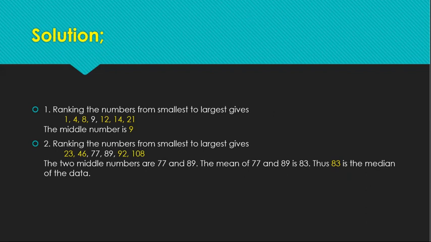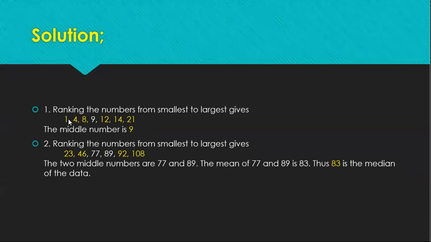Sir, paano kung repeated yung number? Ganun pa din. If the number is repeated, you have to take them individually. So for example, we have here 1, 4, 8, 9, 9, 12, 14, 21, 22.